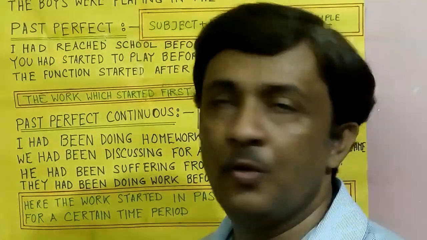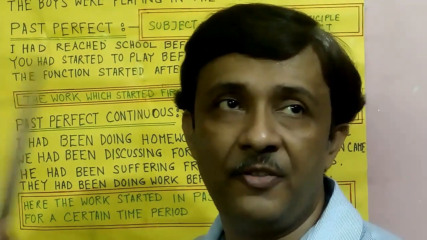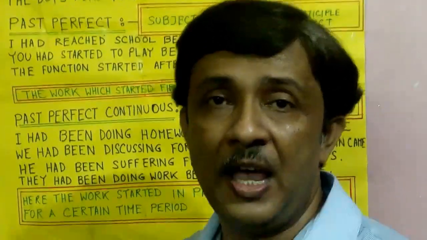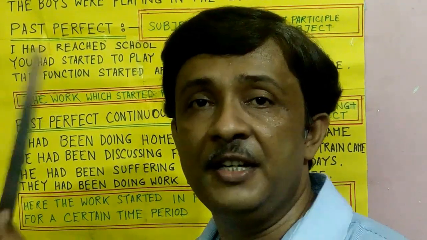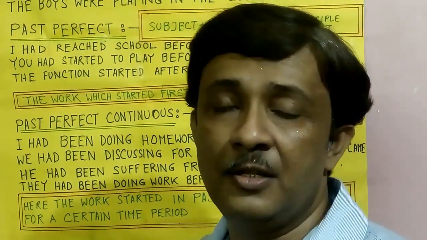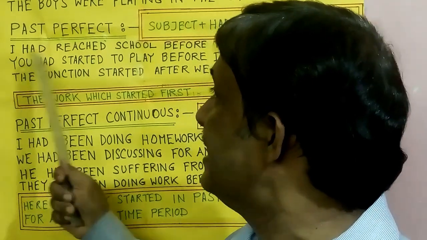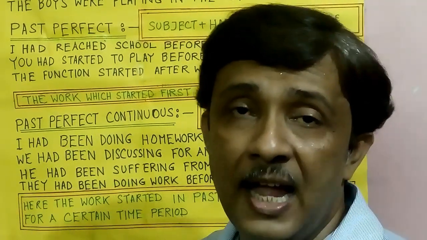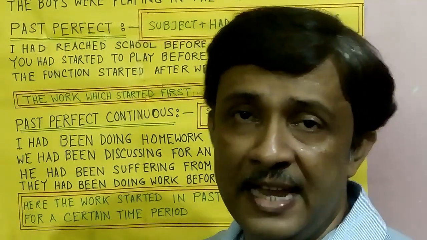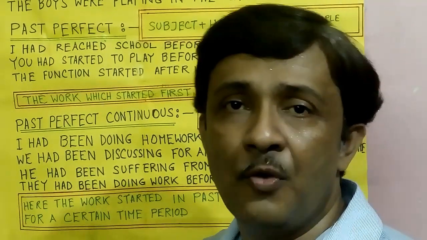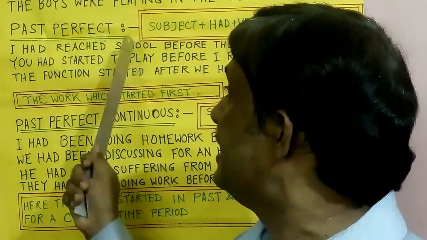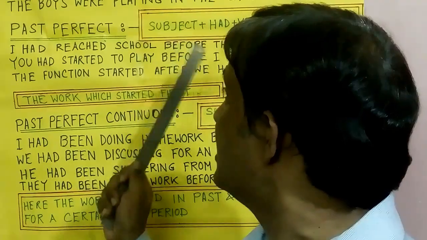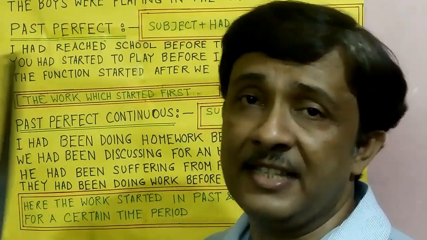Simple. Now friends, what is past perfect tense? Past perfect tense is when there are two activities in the past, and between the two, one activity was completed earlier, before the other activity. Like, I had reached school before the bell rang. Two activities are there: reaching the school and the bell rang. Which activity was completed earlier? I had reached school. The reaching of school was done earlier, so here the past perfect tense is used. And the other, the bell rang, is past indefinite tense.